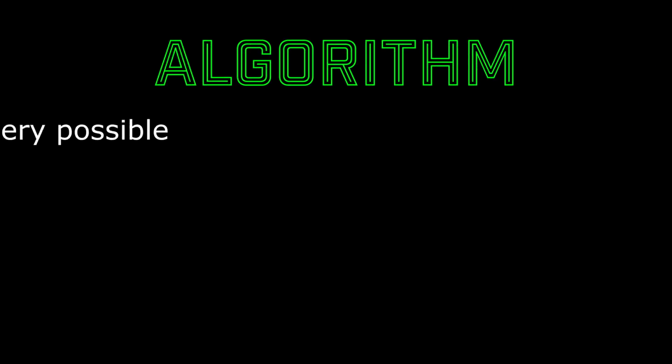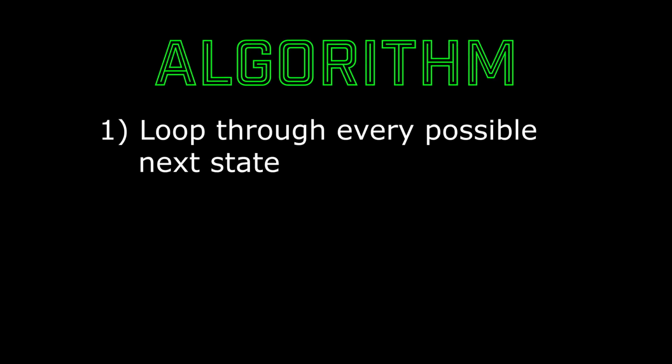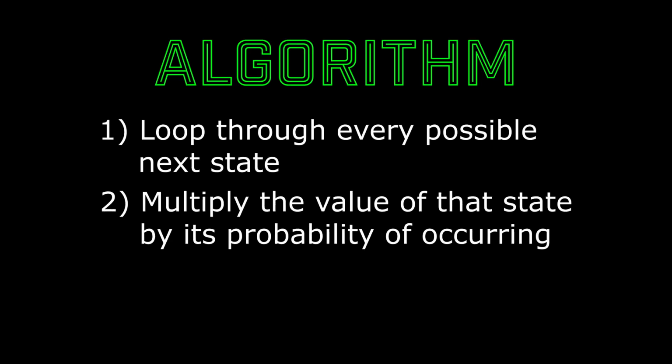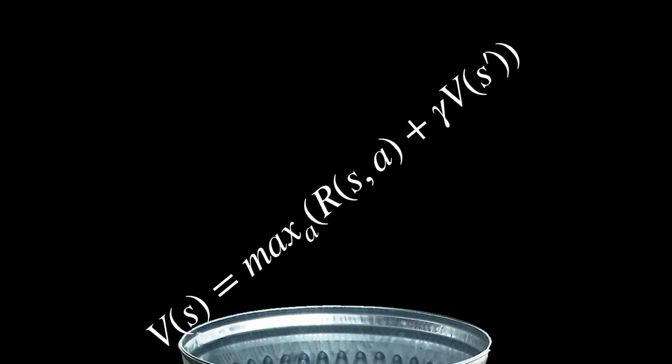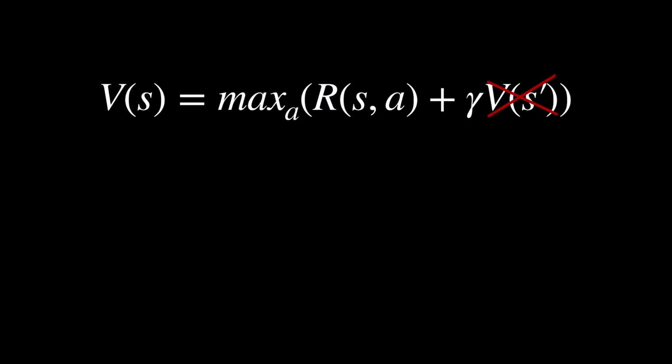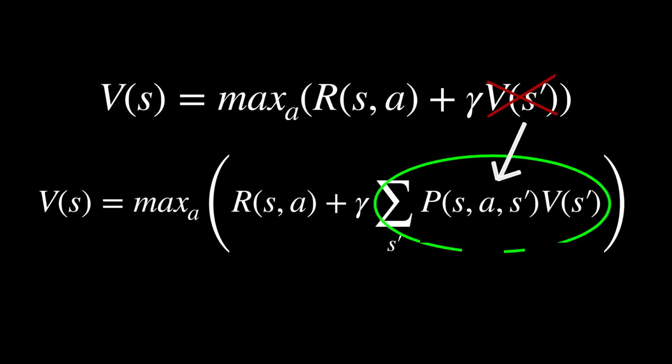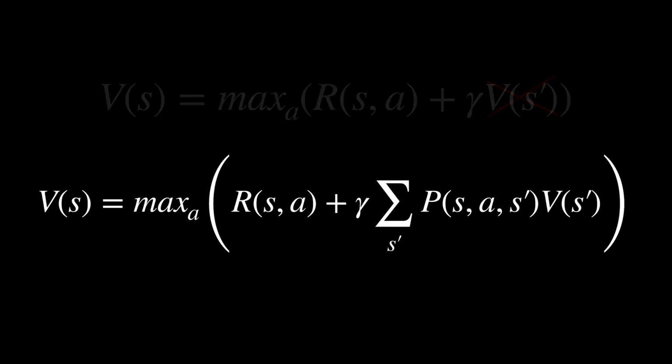So all we have to do is loop through every possible state we could transition to after taking a specific action, multiply the value of that state by its probability of occurring, and finally sum them all together. We may be able to save our Bellman equation after all. We'll just chop this out here, add this in here, and presto. Alright, notice all we're doing is replacing the value of S prime for the value of all possible state transitions multiplied by their respective probabilities.